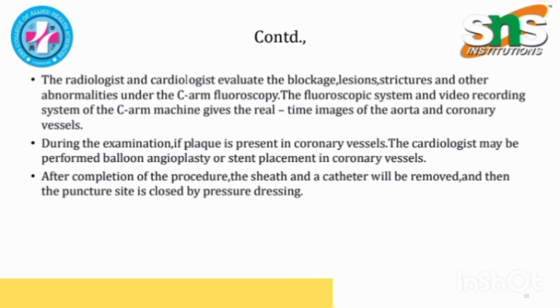The fluoroscopic system and video recording system of the C-arm machine give real-time images of the aorta and coronary vessels. During the examination, if plaque is present in coronary vessels, the cardiologist may perform balloon angioplasty or stent placement in the coronary vessel. After completion of the procedure, the sheath and catheter are removed and then the puncture site is closed by pressure dressing.